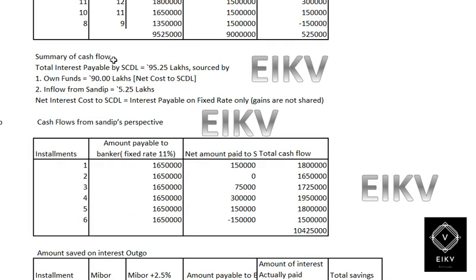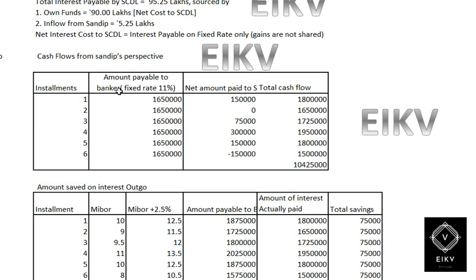So as we discussed, summary of cash flow, total interest payable by SCGL is equal to 95.25 lakh over here, and then the own fund it would be 90 lakhs. That is net cash to SCGL. Now second one, inflow from Sandeep Limited will be 5.25 lakh. So the net cash flow would be 95.25 minus 5.25, which gives you 90 lakh as cash flow.